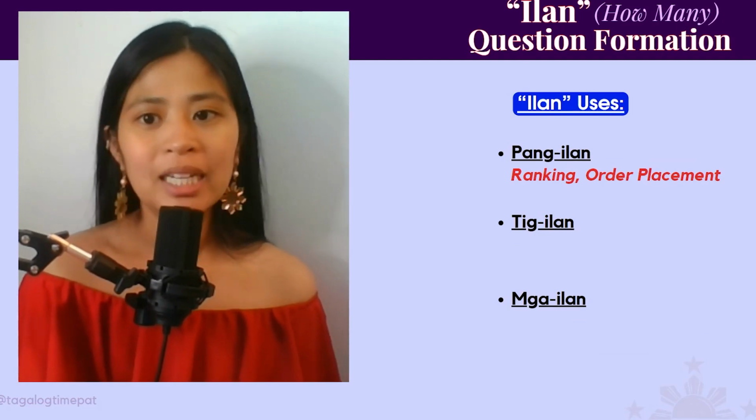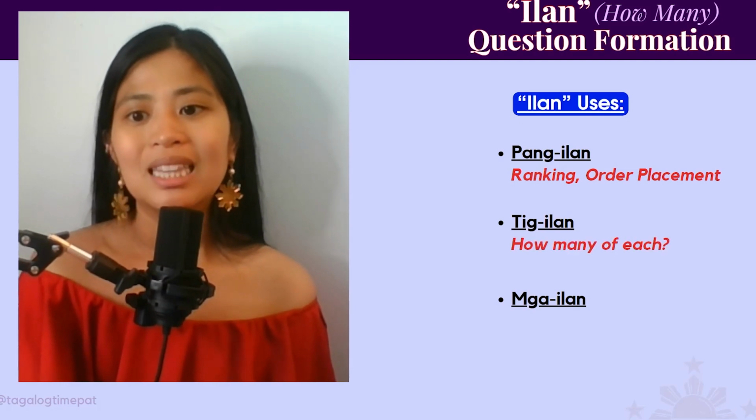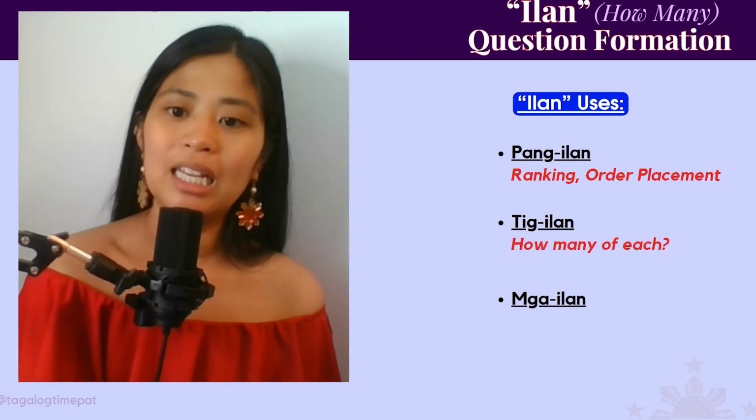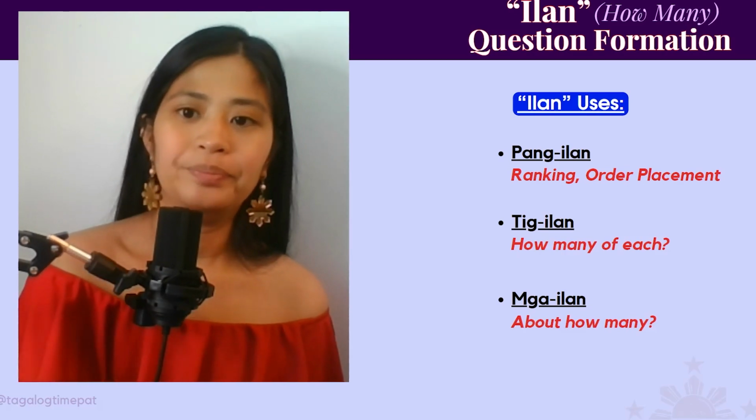All right. So this is just a review of how to use these different ilan questions. Pang-ilan is a ranking question or asking about the order placement. Tig-ilan is asking about how many of each. Mga ilan means about how many of something.